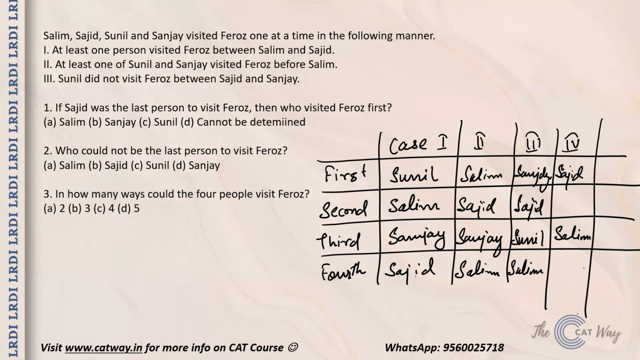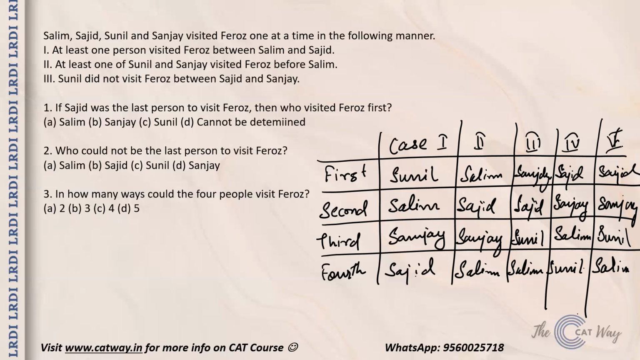Now, because Sunil does not visit between Sajid and Sanjay, Sanjay will have to come over here, and in that case, Sunil will have to occupy this position. The last case that we will check is Sajid over here and a gap of two between them, that is Salim over here. Again, because Sunil cannot visit between Sajid and Sanjay, Sanjay will again come over here and Sunil will occupy this position. So this is the fifth case that we have.